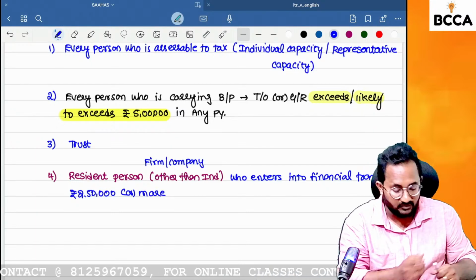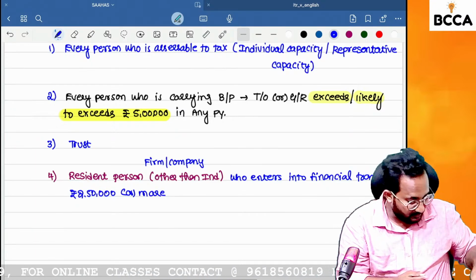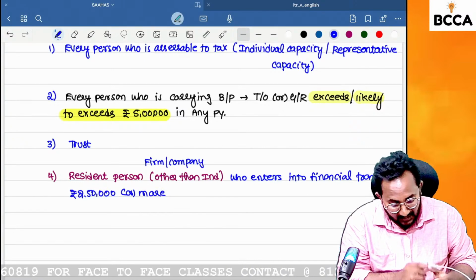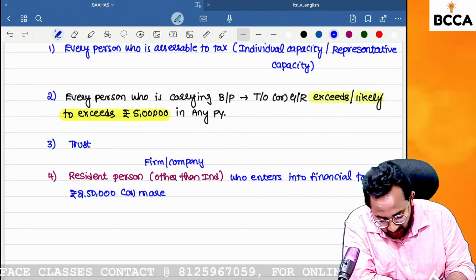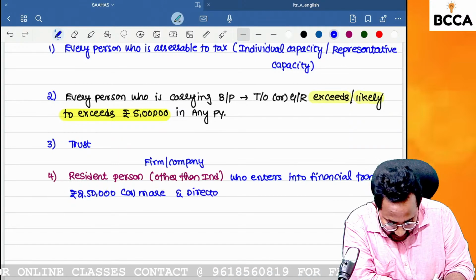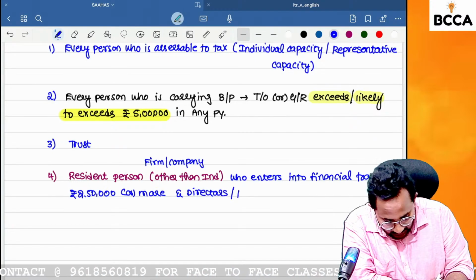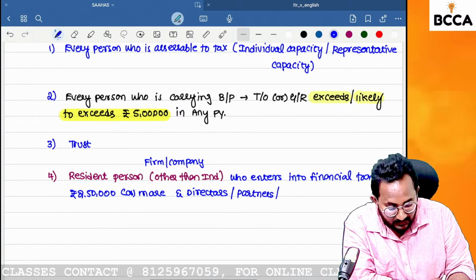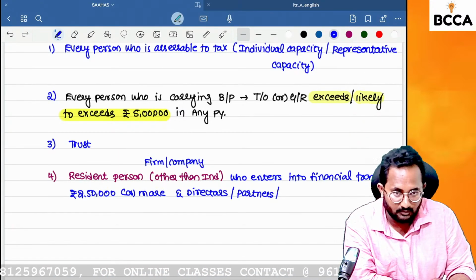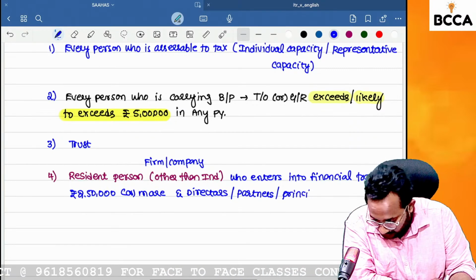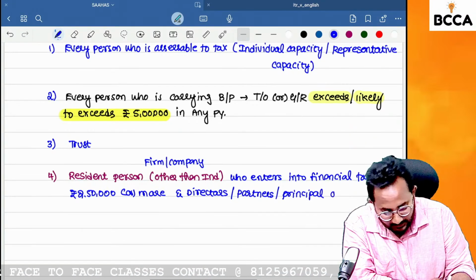But here one more twist is there. Here we are taking the example of a firm or company. Along with the firm or company, their directors also. If that is a company, directors. And if that is a partnership firm, partners. If that is any other thing, AOP, BOI, etc., the principal officer, that means the main officer. Principal officer